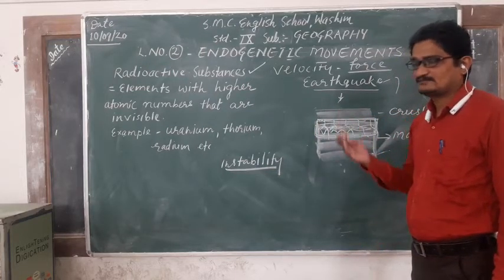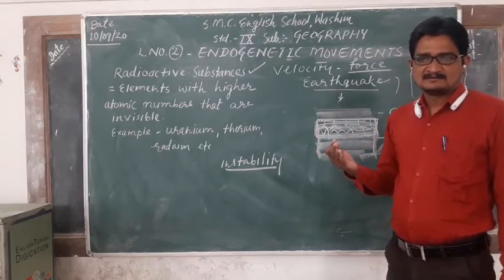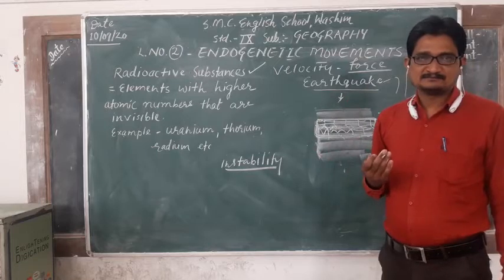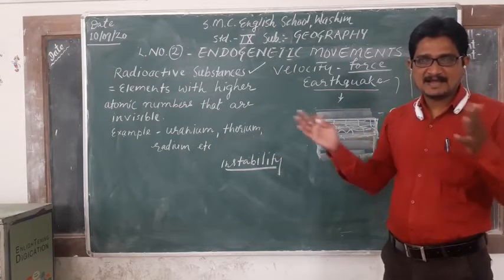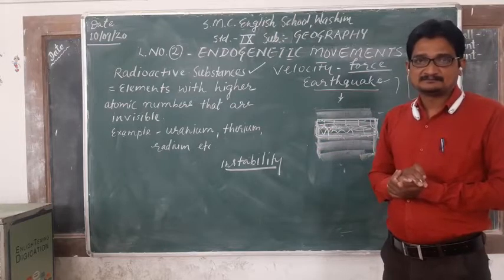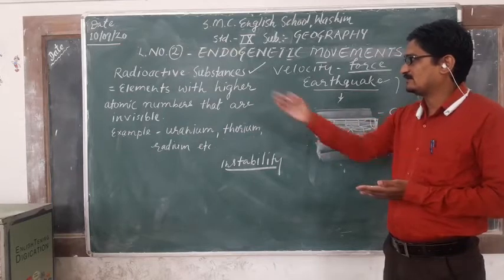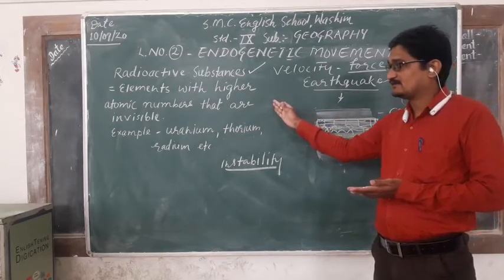They are moving, creating energy, creating force, creating direction, spreading here and there in the upper layer of the mantle under the surface of the earth. These atomic numbers are invisible.